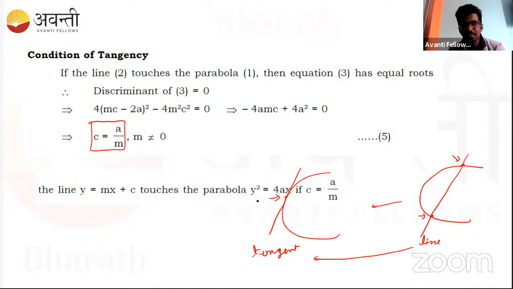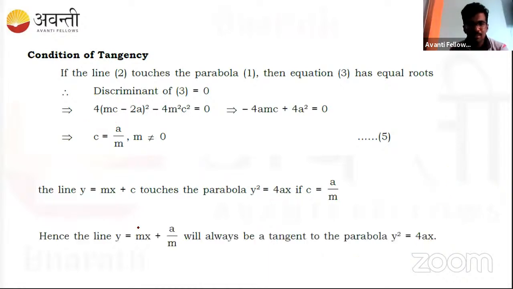As of now, it's not that much required. Just because we know y = mx + c is the equation of a line which is a tangent, it's always true. So the derivation is done by using the condition for tangency. This condition should be known to you: c is nothing but a by m.